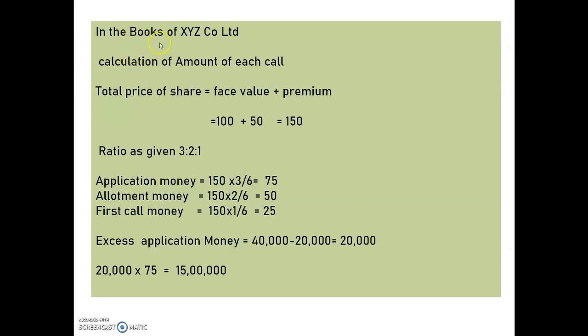See your working note in the books of XYZ Company Limited, calculation of amount of each call. We have to calculate the amount of each call because in the question they have given the ratio, that is 3:2:1. So here the total price of share is equal to face value plus premium. This is the formula to find out the total price of share. The face value given is 100 and the premium is 50. So the total price of share is 150, and the ratio given is